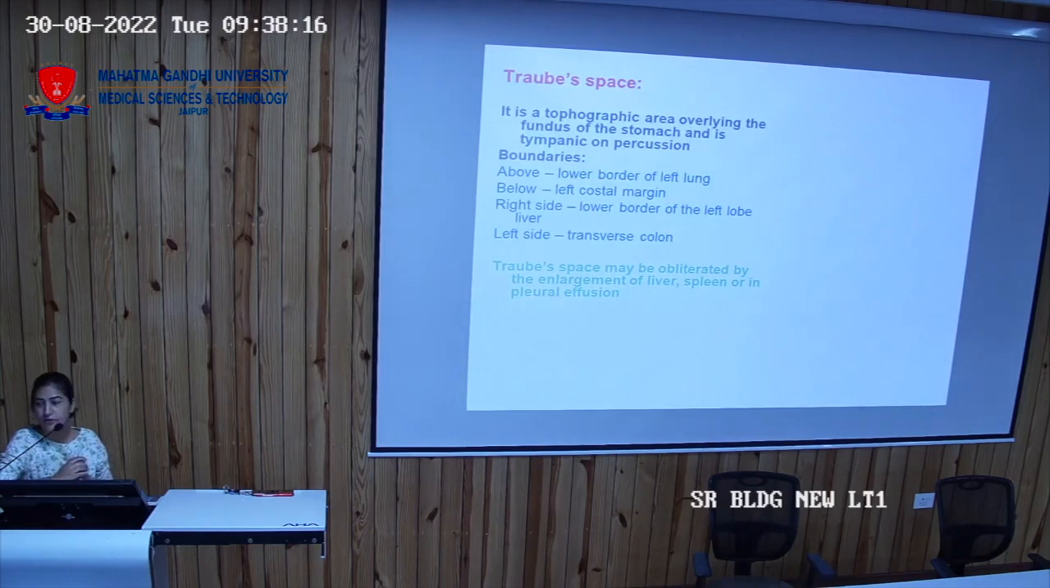Which region of the stomach do you think can be resonant? Fundus. So if you see the relation or anterosuperior relation, it is under the cover of the left dome of the diaphragm. So your cardiac area is extending towards the left side. You have the apex beat in the fifth intercostal space. So if you want to find out the fundus area, how will you find it? Through percussion.